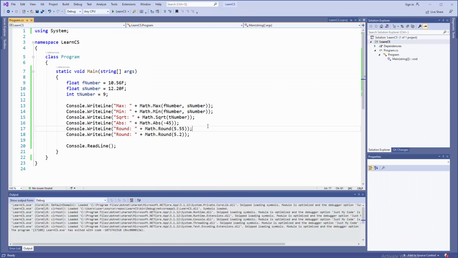Okay, guys, that's pretty much common mathematical stuff. Yes, there are many more, and if you're a mathematician, you're gonna probably enjoy doing this. In Python, you also have a very short way of doing those things, but we are in the C# playlist, so we do C# thingies where we need to type a lot.